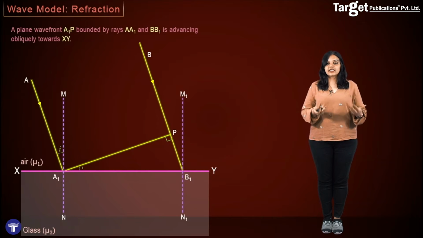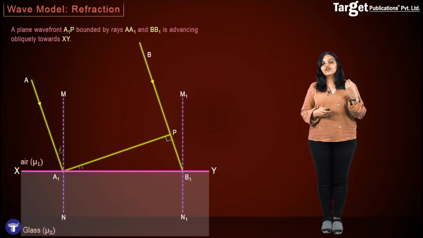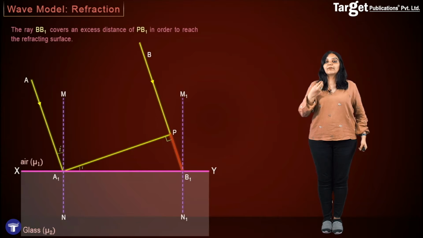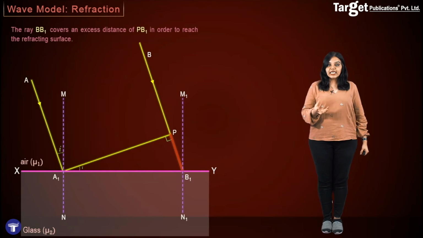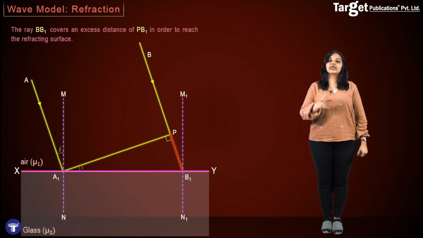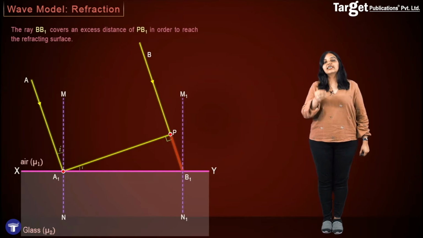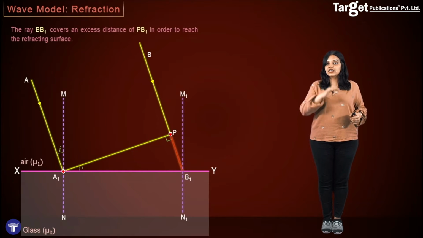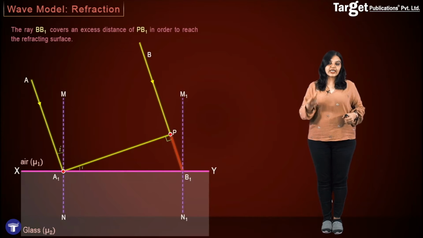Now, as before, it is clear that the ray which is beginning from point B has to travel an excess distance when it tries to reach the surface xy, and this excess distance is nothing but the length PB1, and therefore now again we will draw the secondary waves which are beginning from the wavefront A1P, and as before we will first only consider the waves which are beginning from points A1 and P. However, there is one important difference in the way we will construct the secondary waves in this case and the way we did it for reflection.